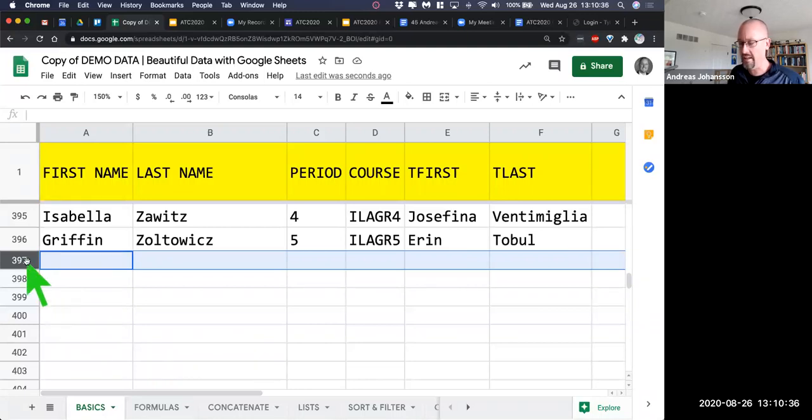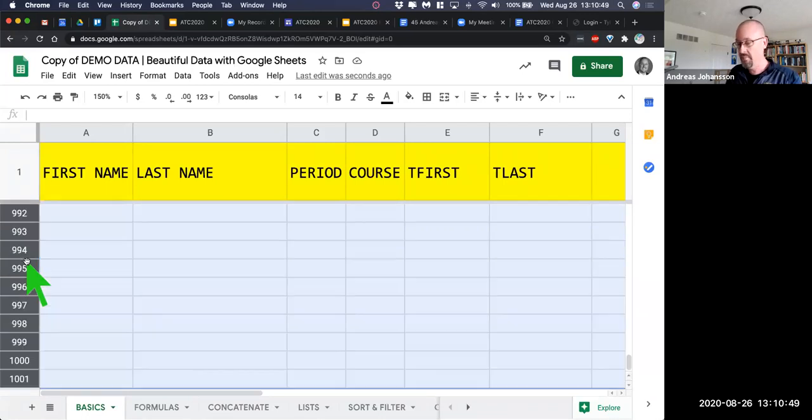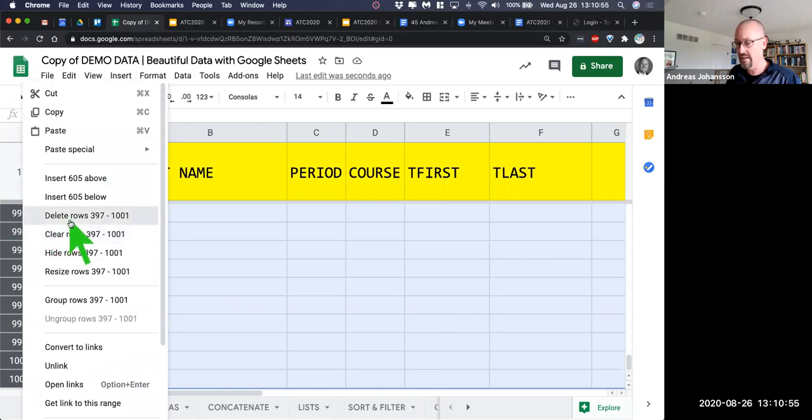Quick and dirty, you highlight the row that is blank, and then here's some keyboard shortcuts. And this is where it comes into that intermediate use of spreadsheets. Hold on your Control and Shift key, or Command and Shift, and hit the down arrow. And now I've selected all of the rows all the way down to the end of the sheet. And then I just right-click, delete rows.